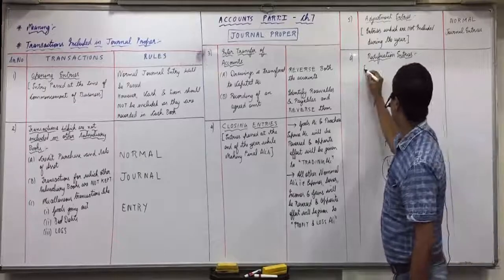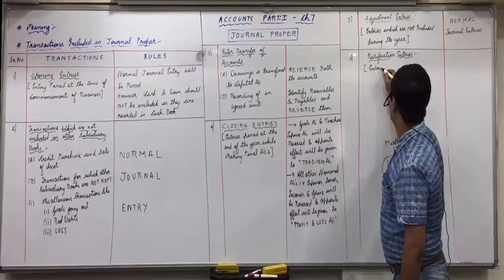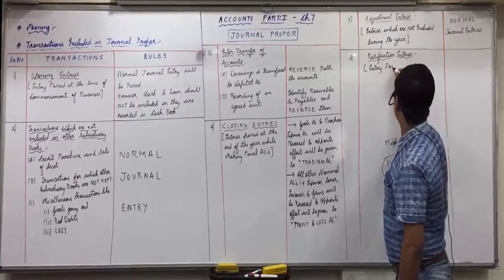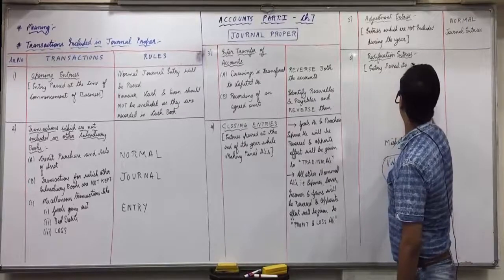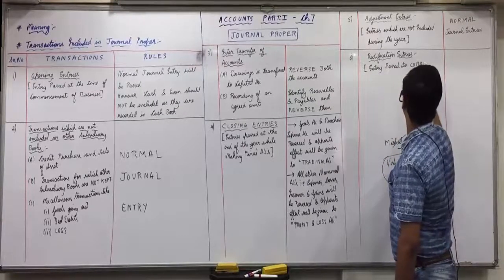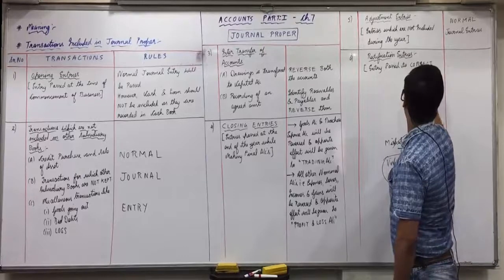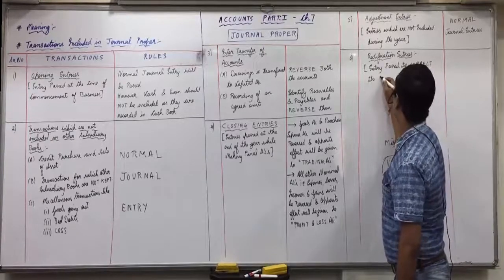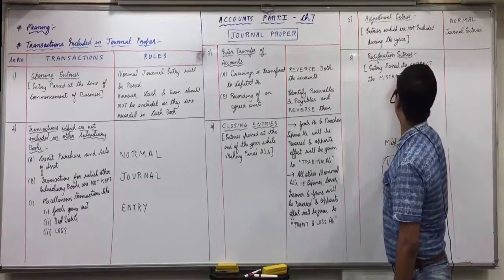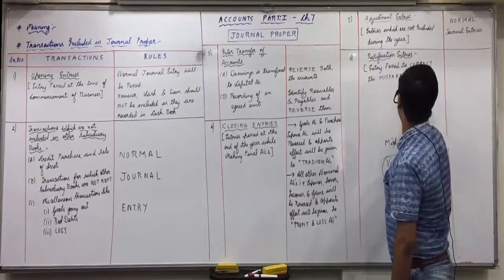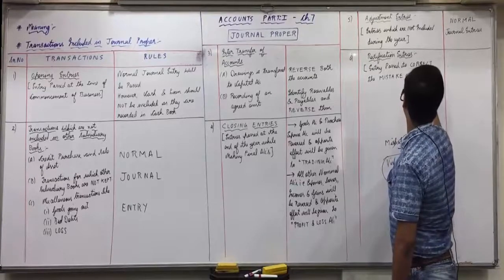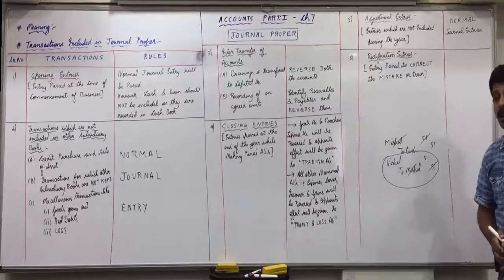So what is this rectification entry? Entry passed to correct the mistake or error is called rectification entry. Did you understand this?